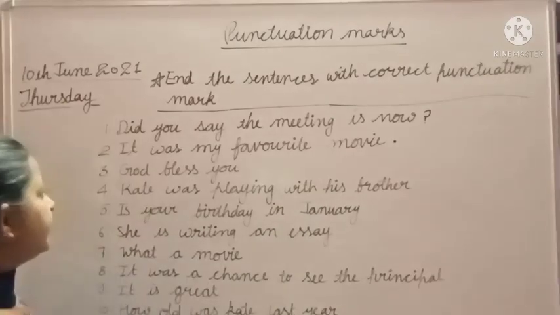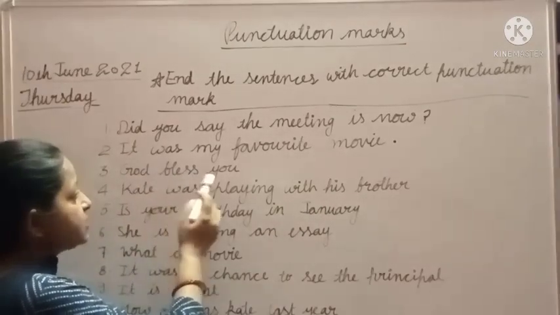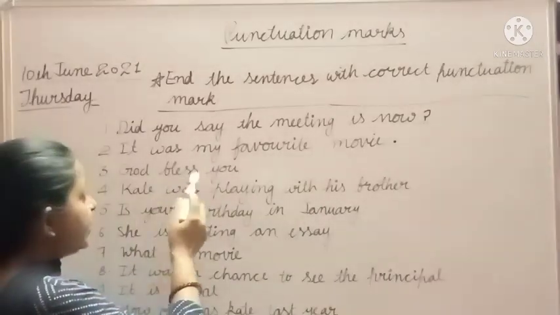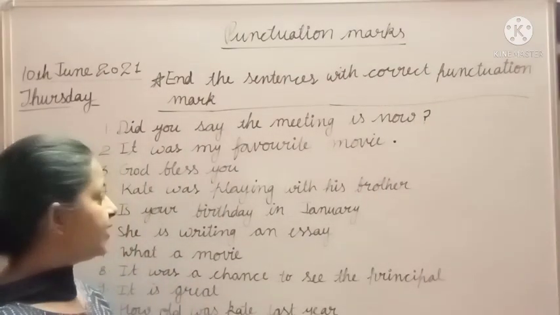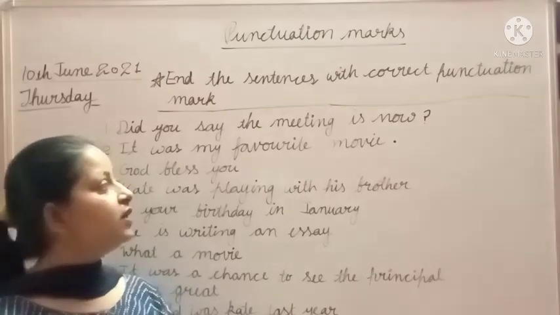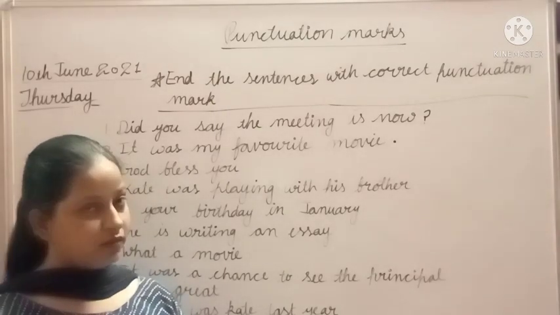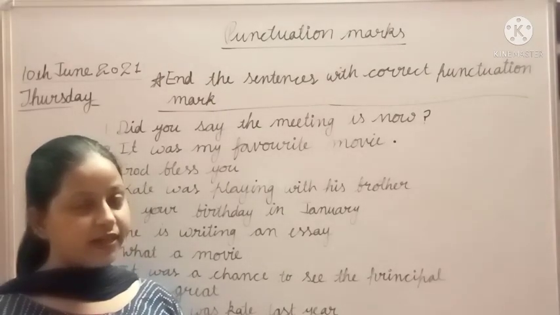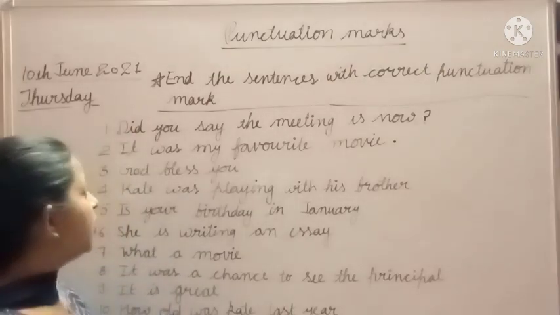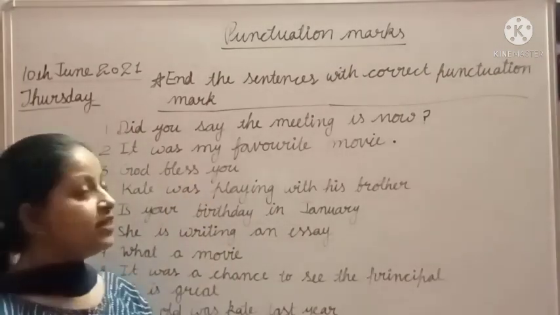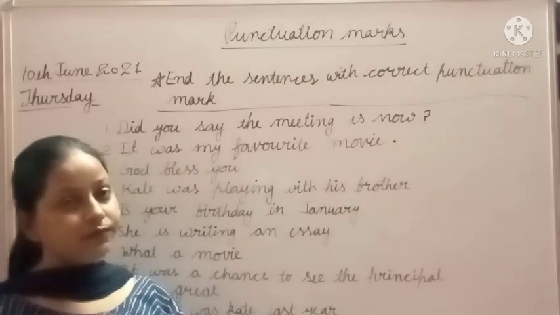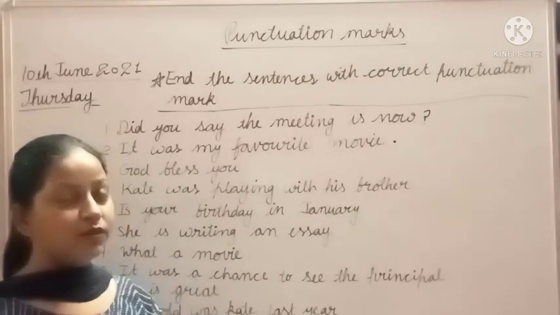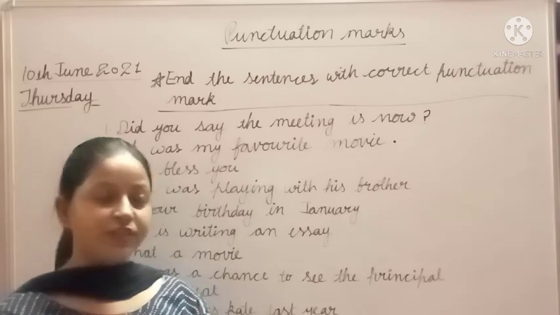Now the third one is: God bless you. Yes, students, this is a sentence, but this is not a telling sentence and not an asking sentence. This sentence tells us that someone is giving wishes.